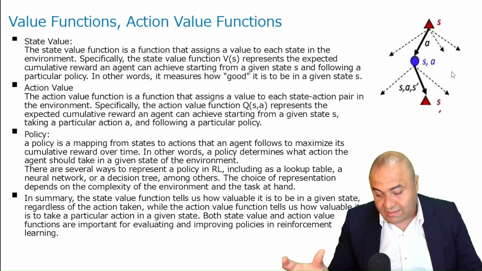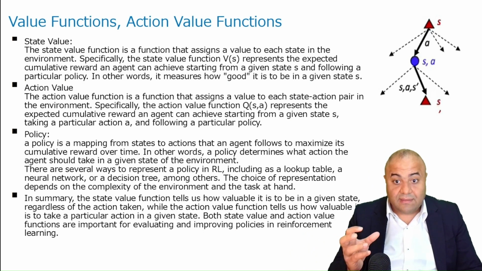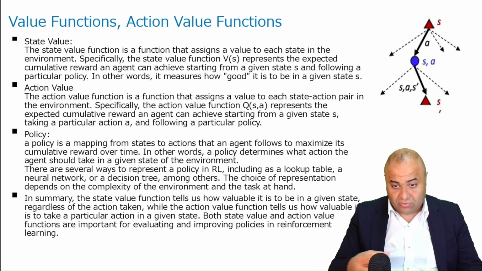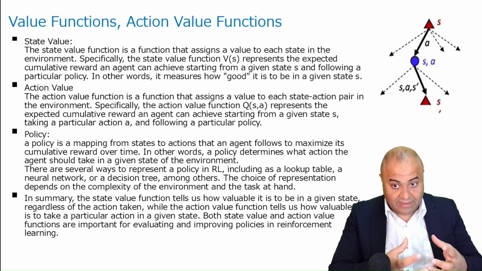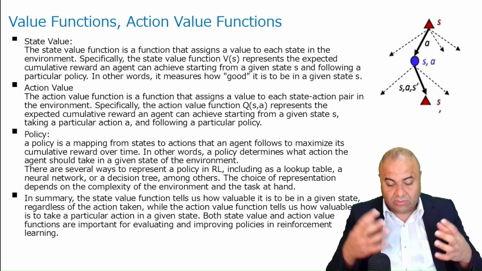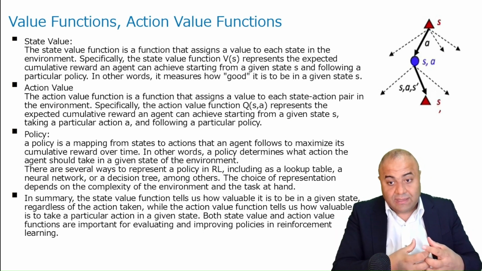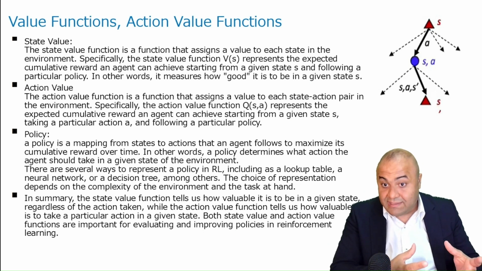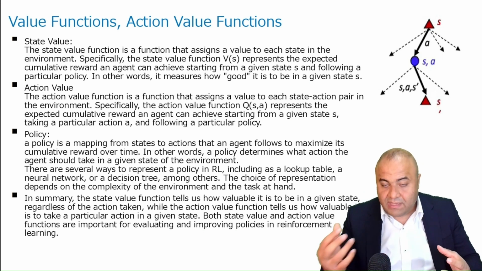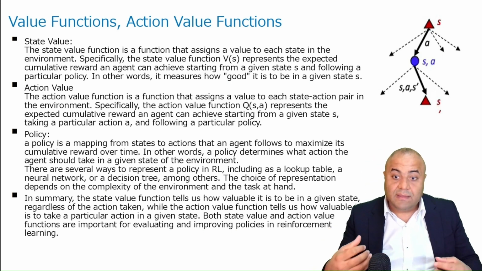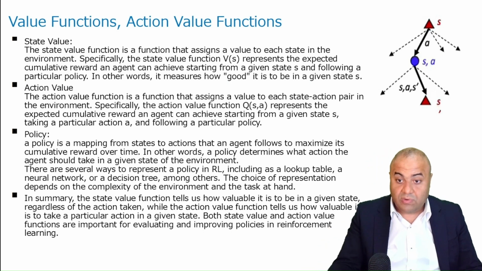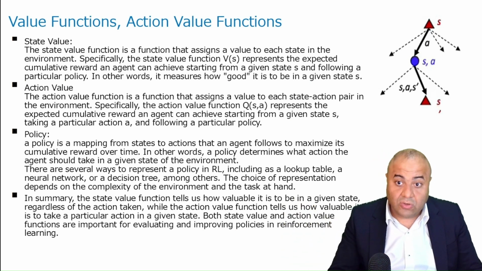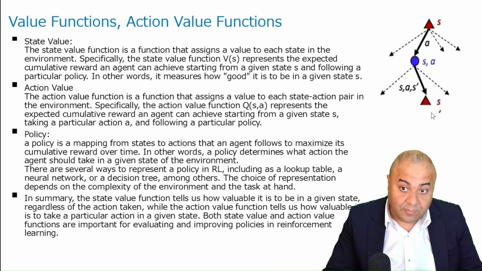And again, policy is simply the mapping of the states and actions, or what kind of methodology the agent will follow at specific states in order to achieve the highest possible rewards. So this can be a Q table, a deep Q network or DQN, or other methods. So this is basically what we call a policy.